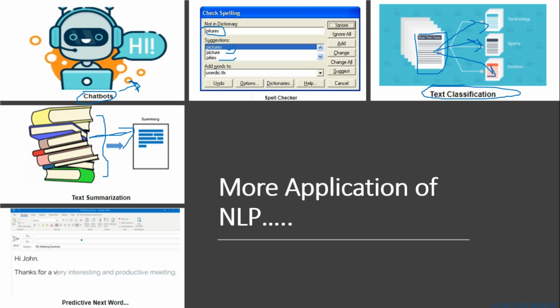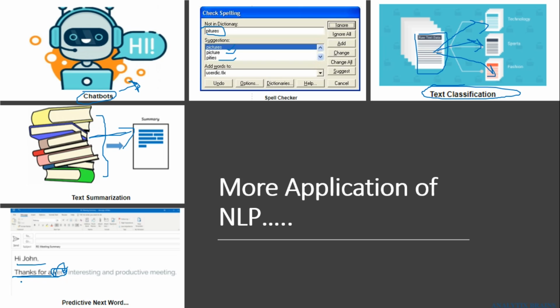Like over here you can see, there's a mail where someone is writing a mail to John, and he's saying thanks for a V. What the system has done is understood the previous words written by the user, and accordingly it predicts the next word. Based on these three words, it has predicted the next word will be very.